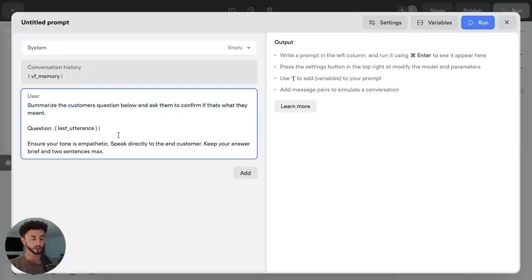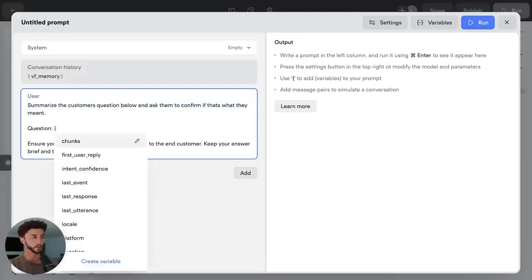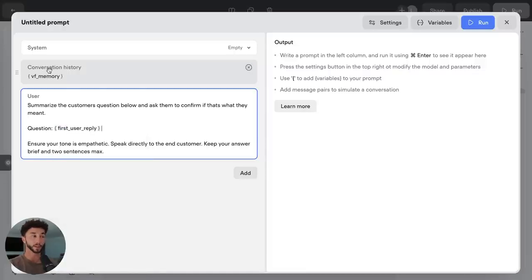And so we're not actually going to be generating the last utterance here. We're going to be adding in the first user reply that we got. It's going to be included here in the conversation history, but there's no harm really in hard coding it or at least putting the variable in here to make sure that it's in there. We're just saying summarize the customer's question and basically say a confirmation statement. So just to confirm, this is what you're looking to do.